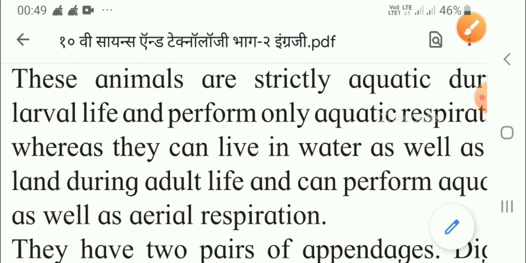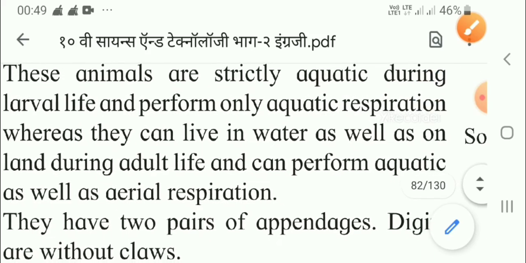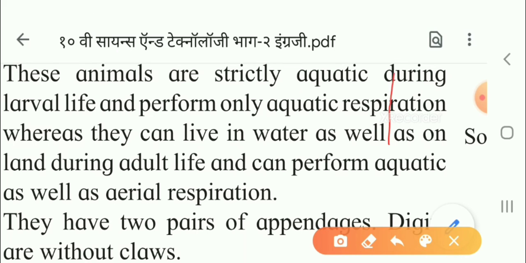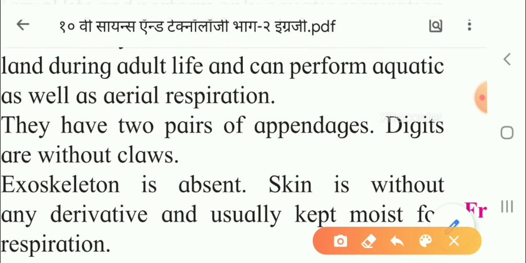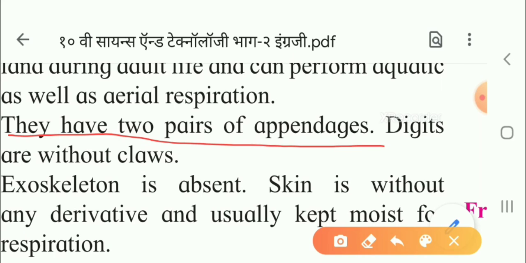but because of the type of their respiration, they can live in water as well as on the land during the adult life, so they can perform both the respirations, aquatic as well as aerial. Aerial they are performing with the help of the lungs, while the aquatic they are performing with the help of the skin. They have two pairs of appendages. Already I told that connective tissue. Digits are without claws.